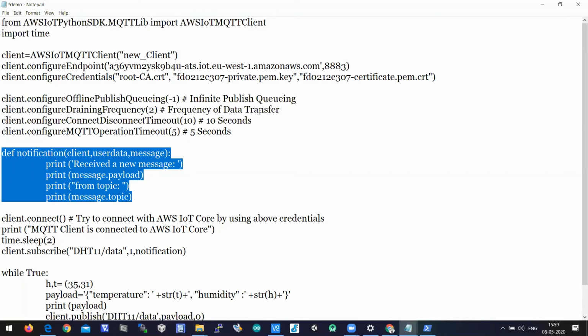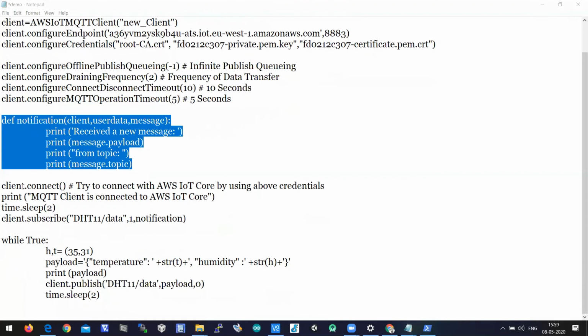This notification function will be called whenever the subscriber gets a message, and then we connect with the client.